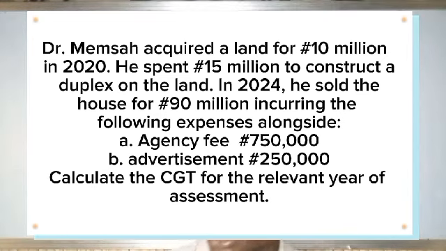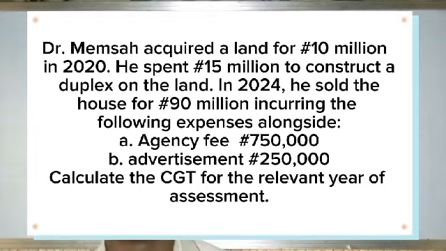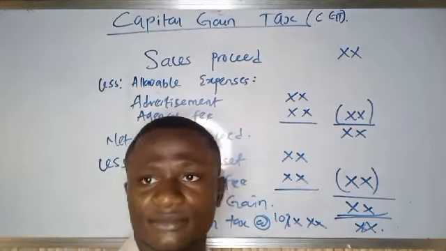In 2024, he sold the house for 90 million naira, incurring the following expenses alongside. Agency fee is 750,000, advertisement is 250,000. So they ask us, calculate the capital gain tax for the relevant year of assessment.